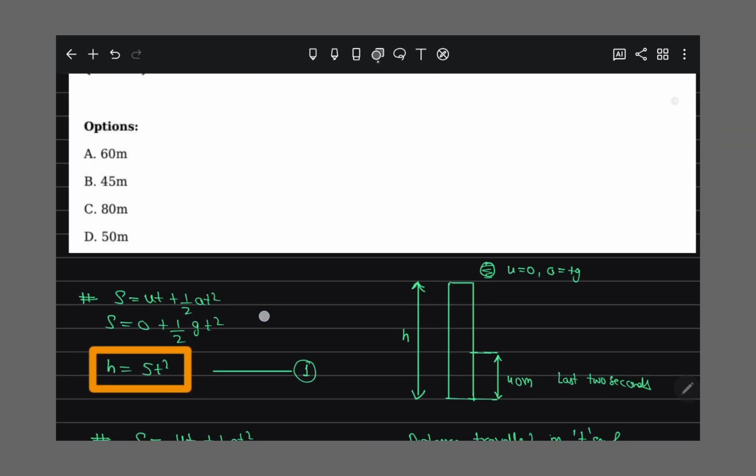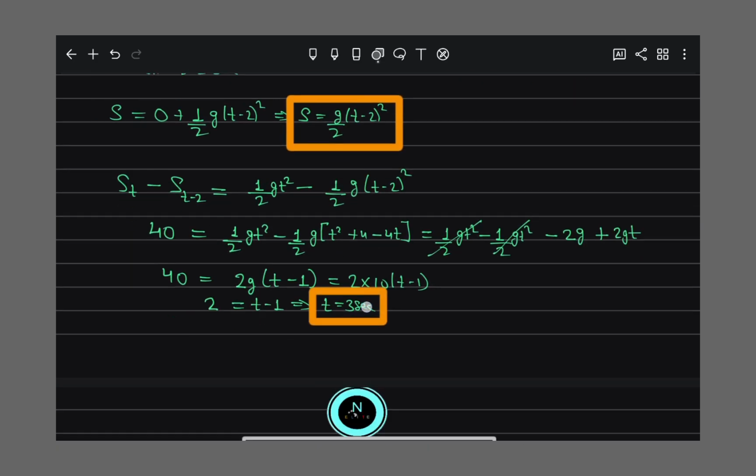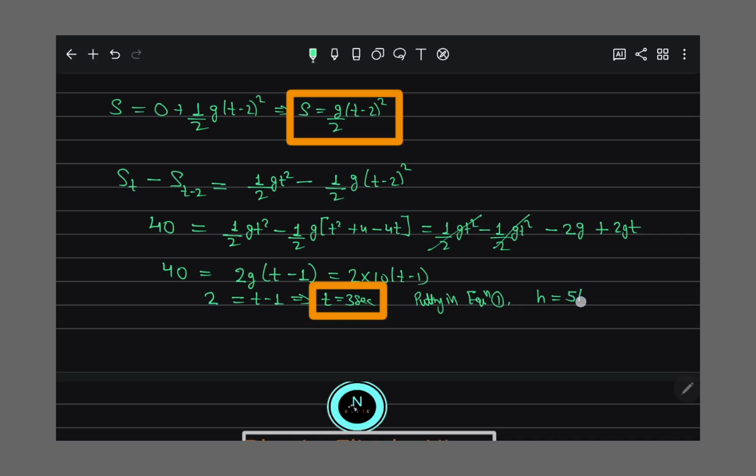So which option is correct? No, sorry. Here we got the value of time. Now we have to find the height. So I put this value in the first equation. So h is equal to 5 t square. 5 times 9, so h comes out to be 45 meters.